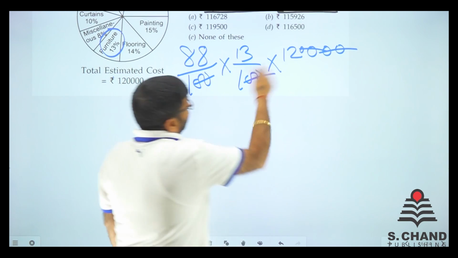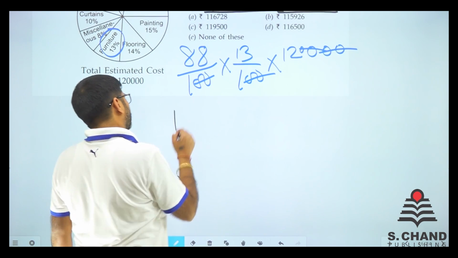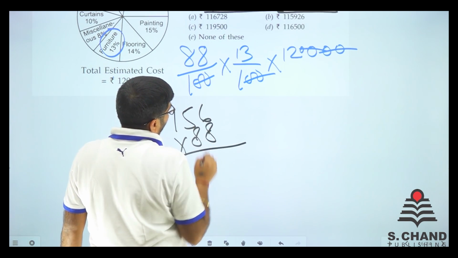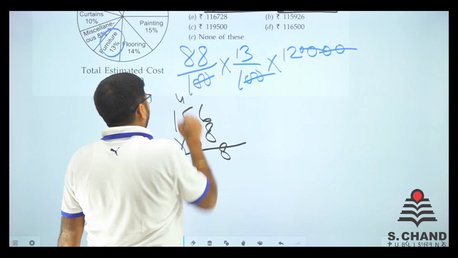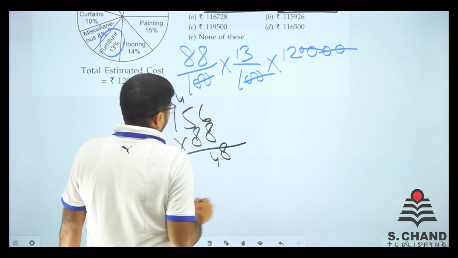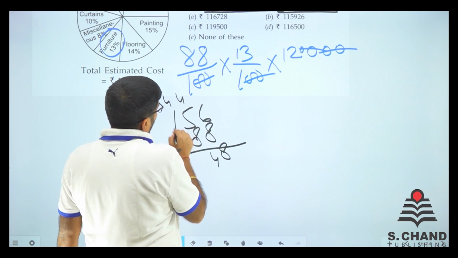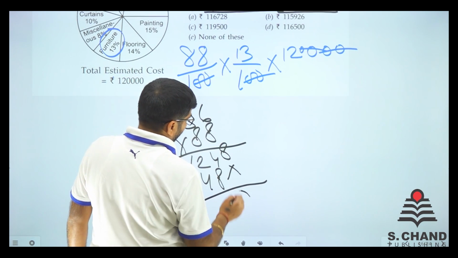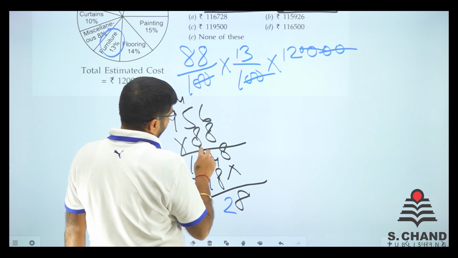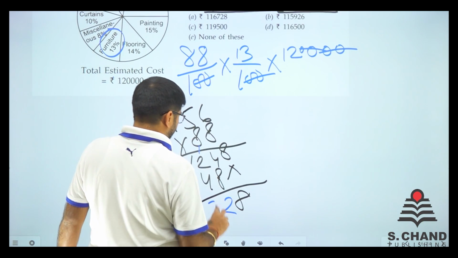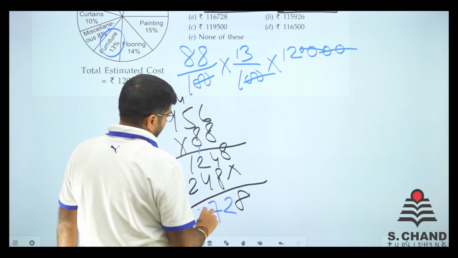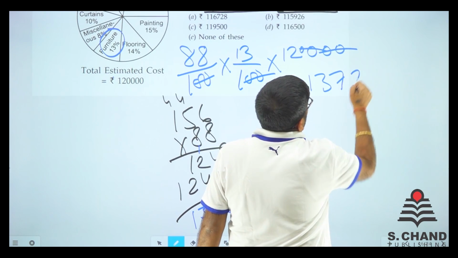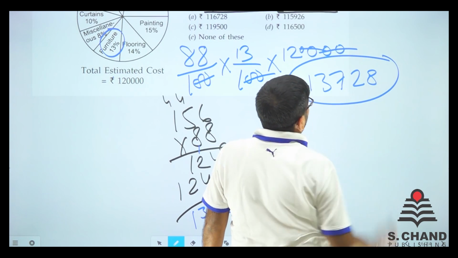Just multiply all this. 13 into 12 is 156. So what we do is 156 into 88. 8 into 6 is 48, 4 carried. 8 into 5 is 40 and 4 is 44, we get 4. 8 into 1 is 8 and 4, 12. Adding everything up, we get 13728 as the actuals of furniture.